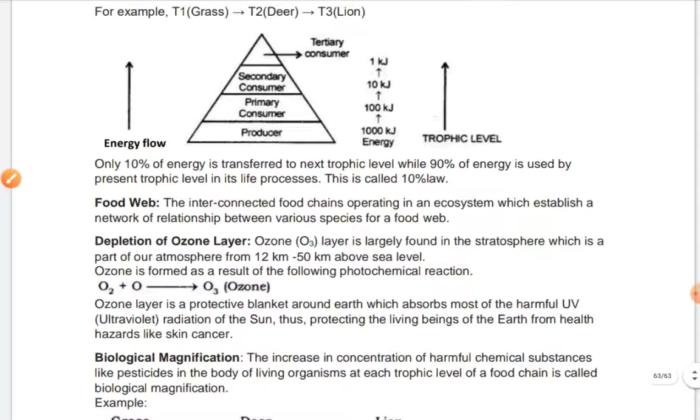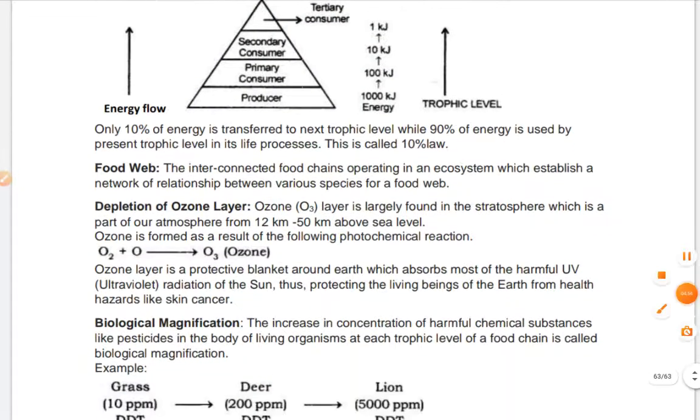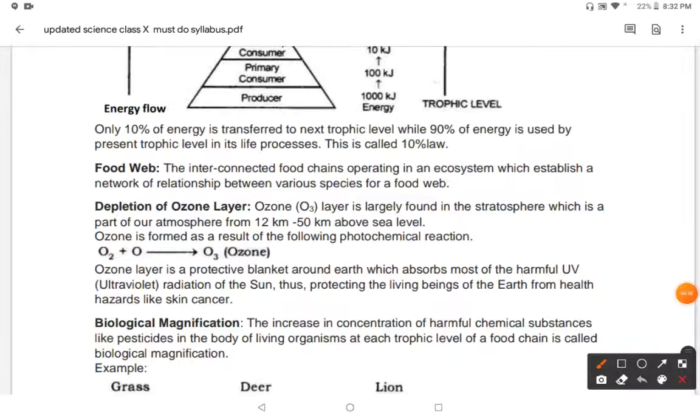Now what is a food web? Food web is the interconnection of so many food chains operating in the ecosystem, and when they are interconnected with each other, they establish a network of relationships between various species, so they are called a food web. And next one is depletion of the ozone layer.